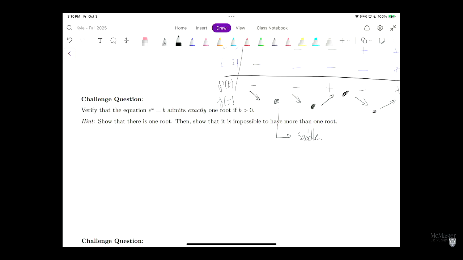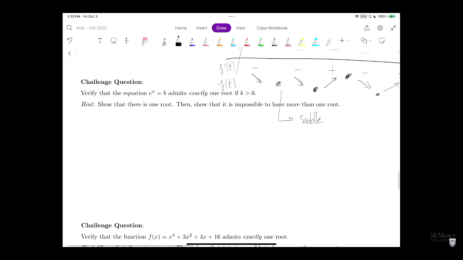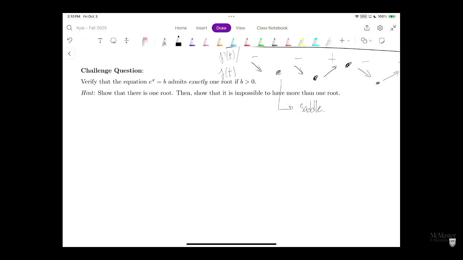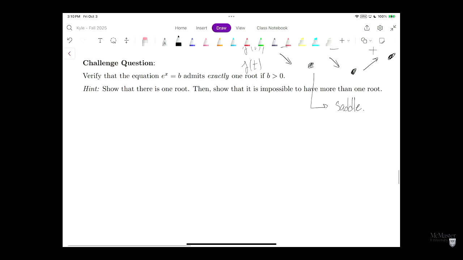Just one. It's okay, we'll get our feet wet, and maybe this will help us decide if we want to take more math courses in the future. So, let's verify that the equation e to the x equals b admits exactly one root. How do we show that it has exactly one? Well, let's show that there's at least one, and then we'll show that it's impossible to have more than one. Good? This all is sensible.